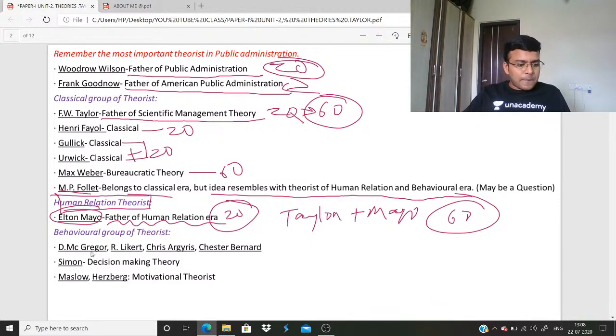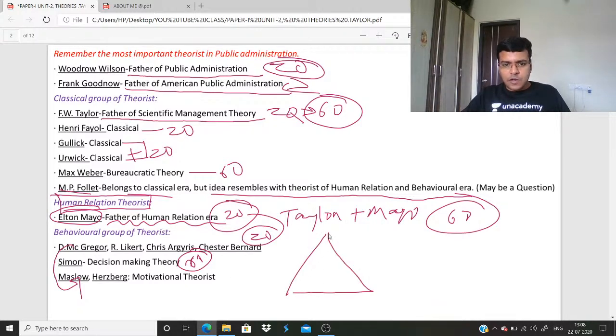After that, McGregor, Likert, Chris Argyris, Barnard. All can individually be asked as a 20 marker, or McGregor can be asked with Maslow or any other classical or behavioral theorist, which we will discuss. Simon, decision making theorist, we always get 60 marks, and Maslow was a motivational theorist. Yesterday I told you there was an interruption, so I told you 1, 2, 3, 4, 5.